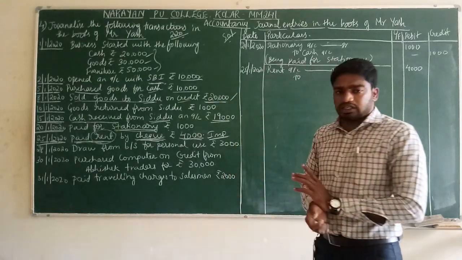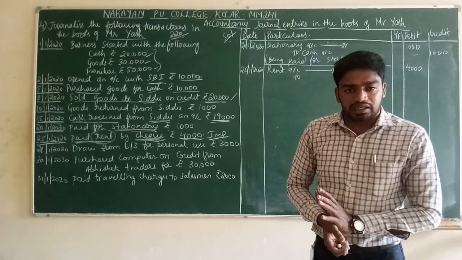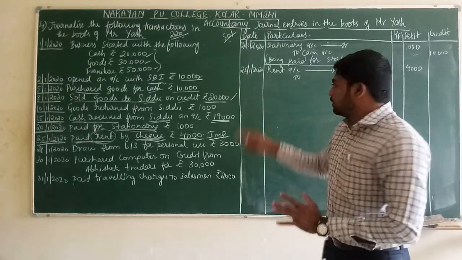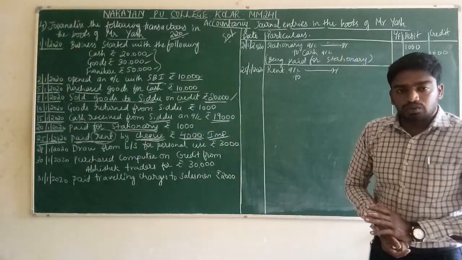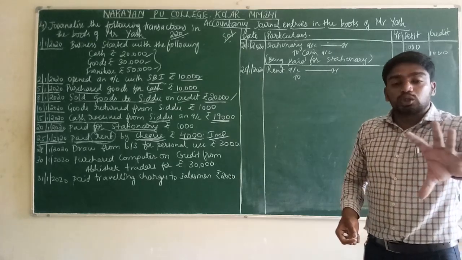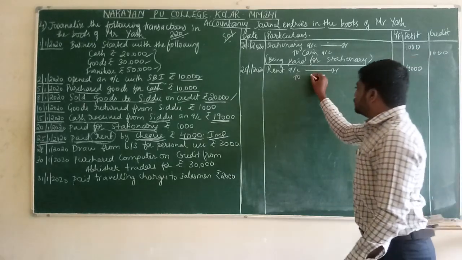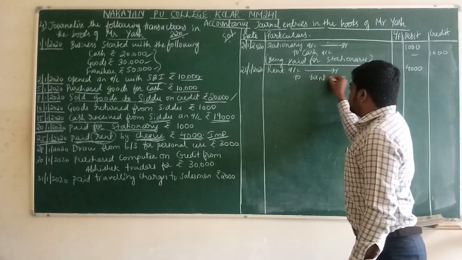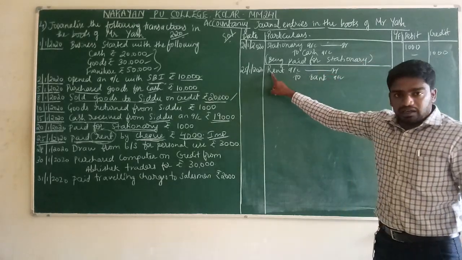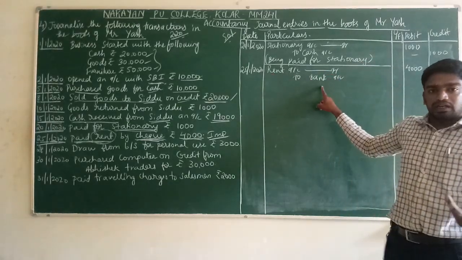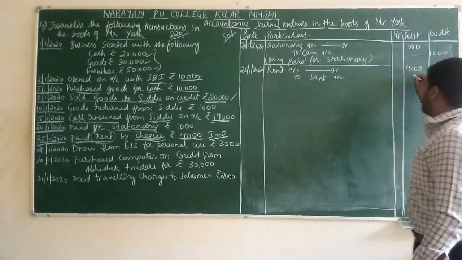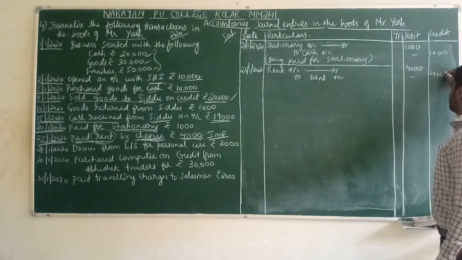Debit all expenses and losses. The expense comes under rent. We are paying the rent. Rent account debit. Two. How are we paying the rent? Through bank we are paying the rent, to bank account. Are you understanding here? We are paying rent through bank. Simple. Rent account debit to bank account rupees 4,000.